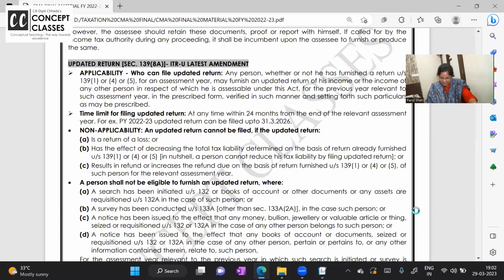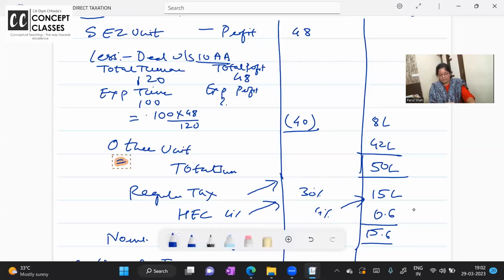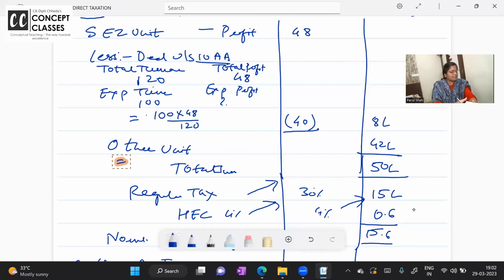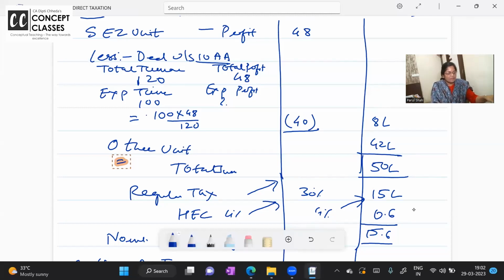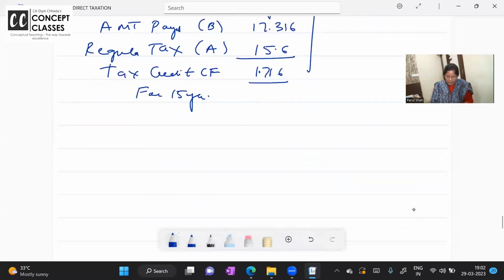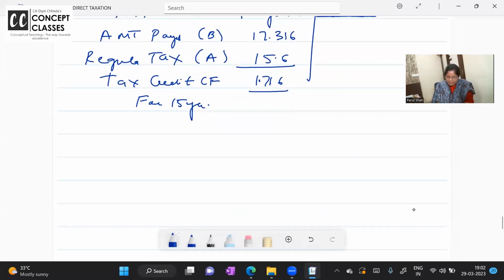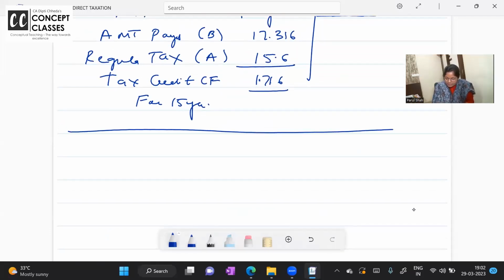I will do screen sharing. First, understand the concept so that if they ask you, you can solve.